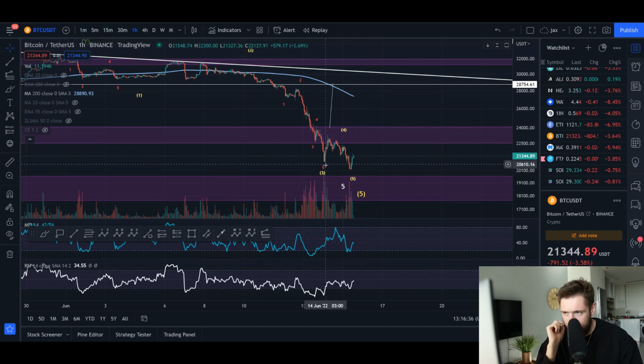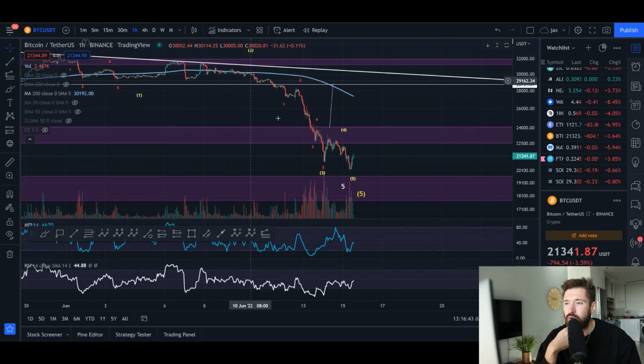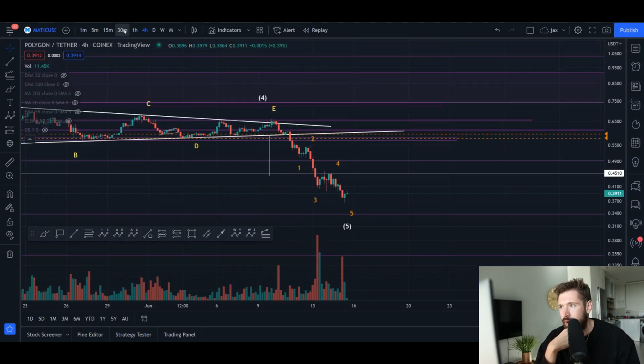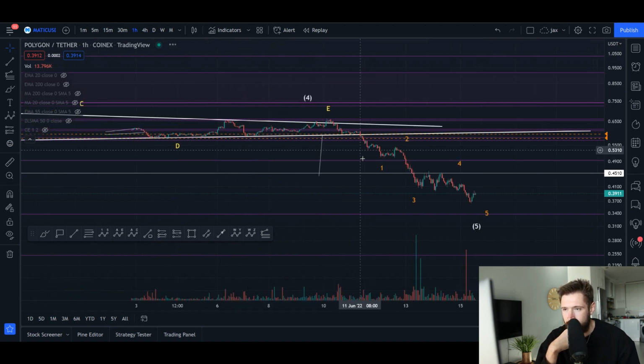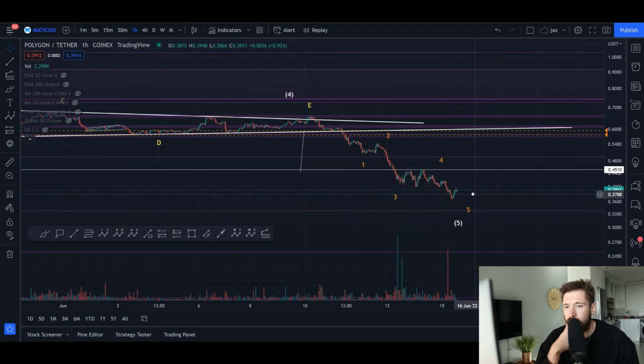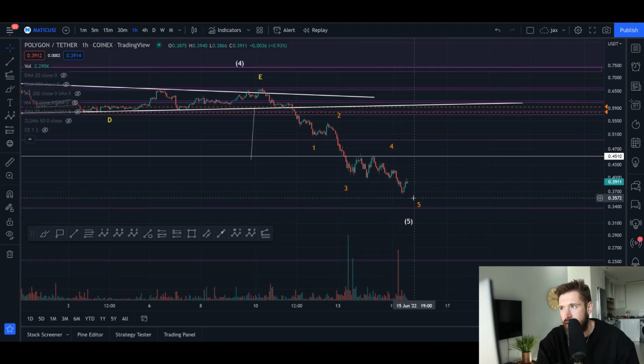We could also be putting in a regular ABC correction. But for Matic here, if this is your wave 1, 2, 3, 4, 5 for Bitcoin, then I think for Matic, we've come down wave 1. Let me pop it back open to the 1 hour time frame. We put in our wave 1. We had a bit of a shallow retracement, wave 1, wave 2, wave 3, wave 4, and your final wave 5, which can end anytime it breaks that previous low, which it already has.